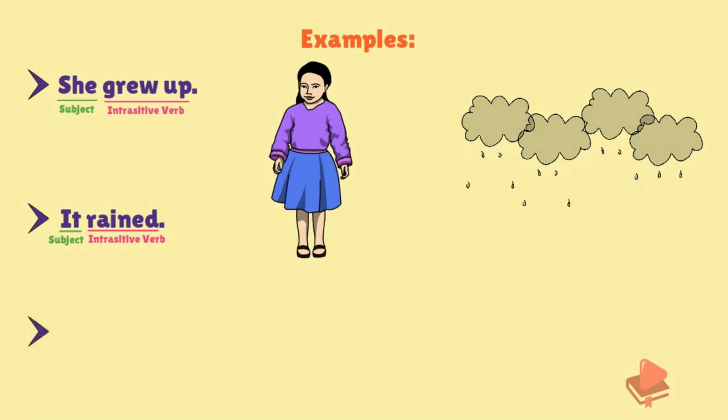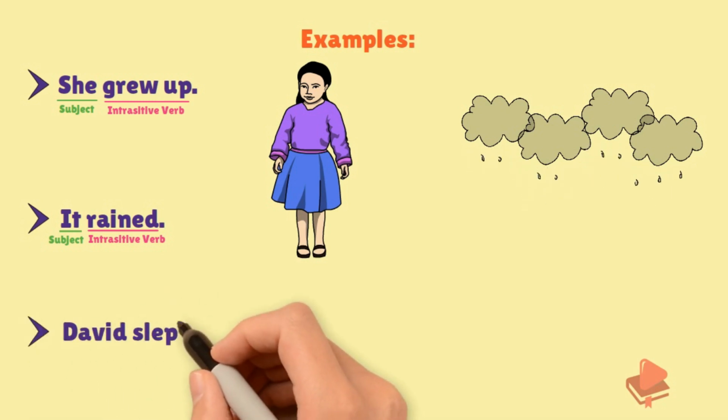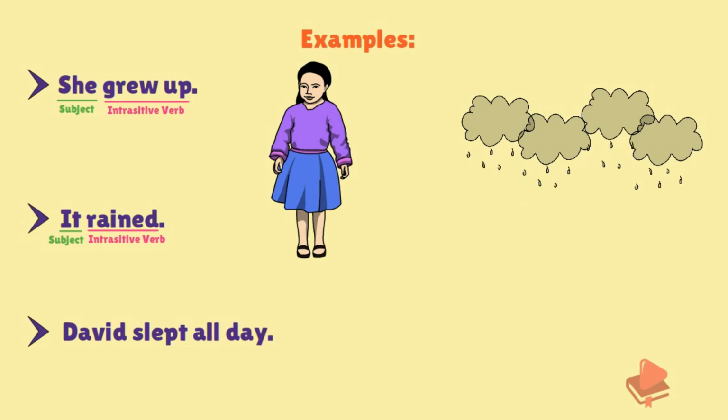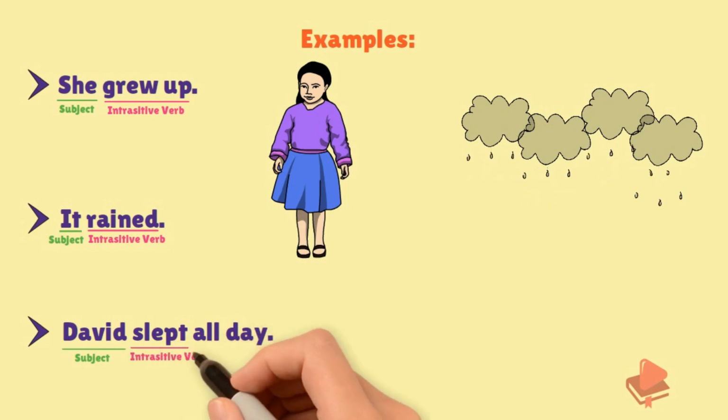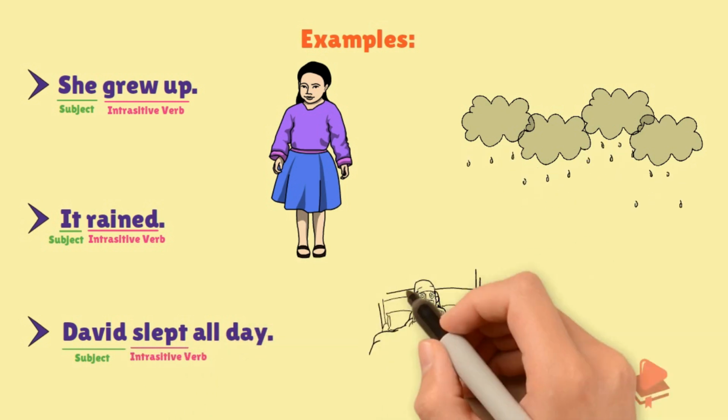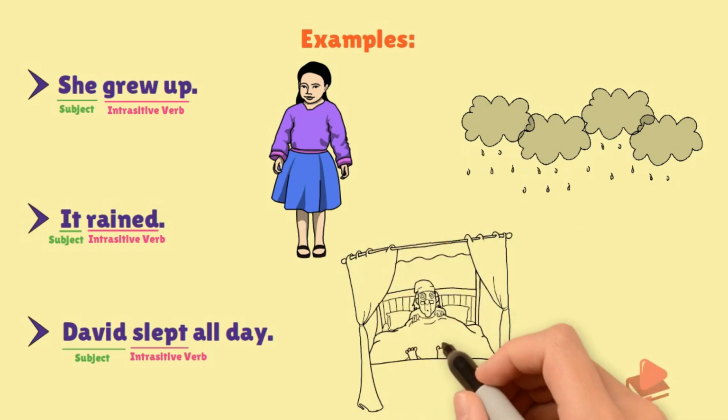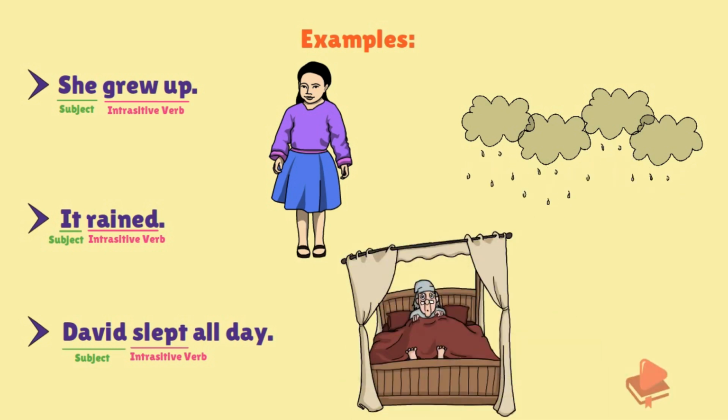Let's see one more example. David slept all day. In this sentence, David is the subject and slept is the action. This sentence does not have a direct object, so it is an intransitive verb.